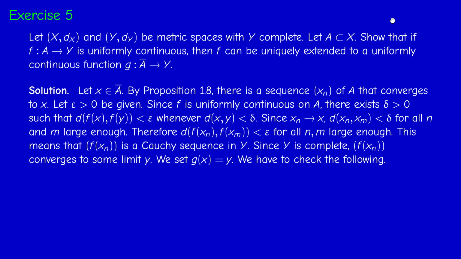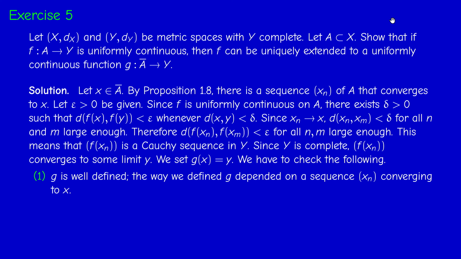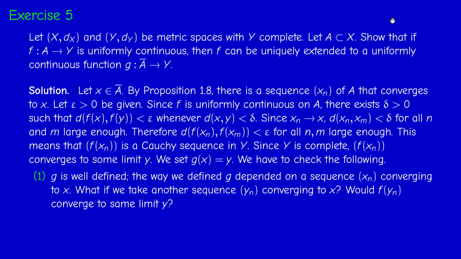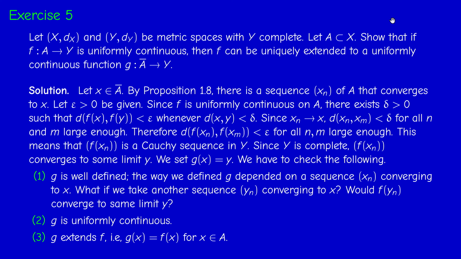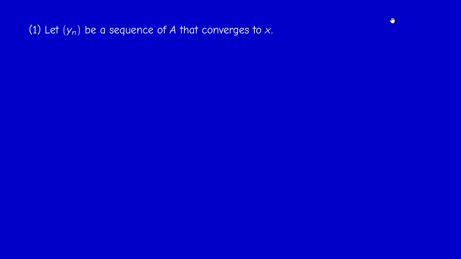Okay, but now we have to check some points. First of all, we have to check that g is well defined. Why? Because the way we defined g depended on a sequence x_n converging to x. What if someone takes another sequence y_n converging to x? Would f(y_n) converge to the same limit y? We have to check that. Second point, you have to check that g is uniformly continuous, and then you have to check that g extends f, which means that g(x) equals f(x) for x in A. Okay, so let us tackle these points in turn.